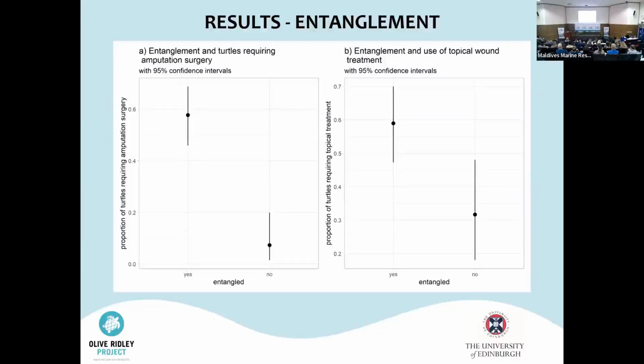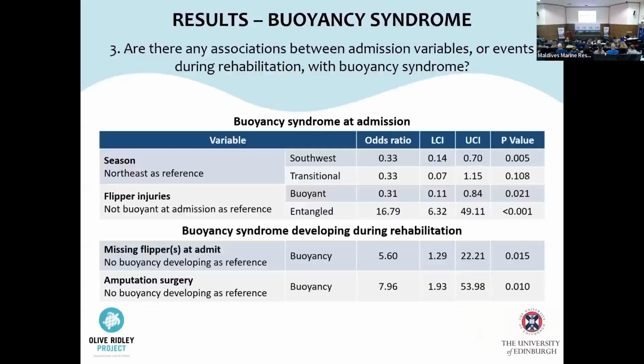Turtles buoyant at admit also had significantly lower odds of presenting with flipper injuries, even when entanglement was added into the model to check for confounding. On initial investigation, buoyant turtles also appeared to have significantly lower odds of requiring surgery, but when entanglement was added into these models, this finding was no longer significant.